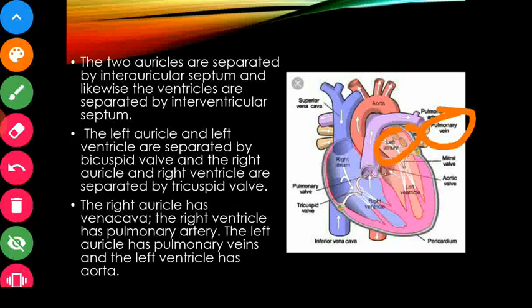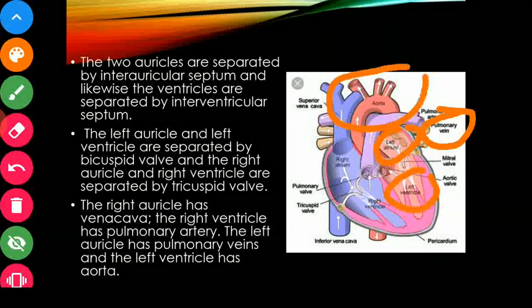The left ventricle has the aorta. The aorta is the biggest blood vessel of our body.